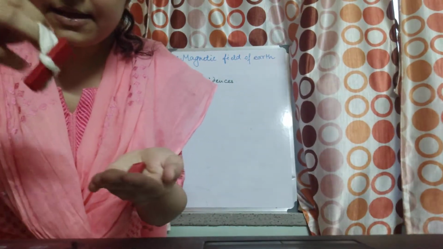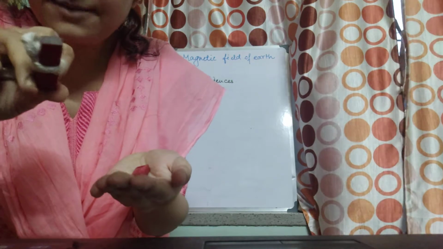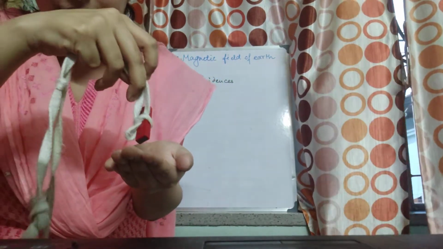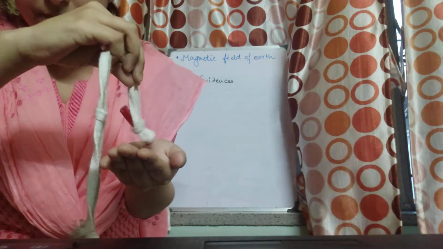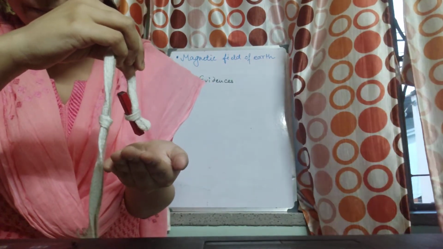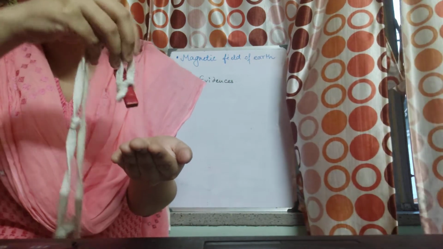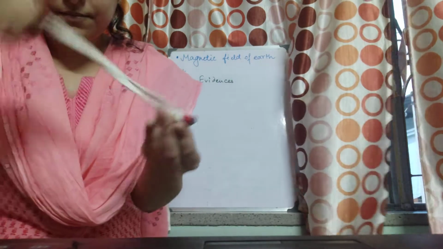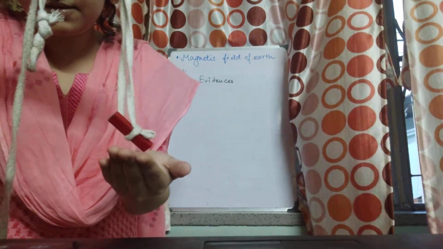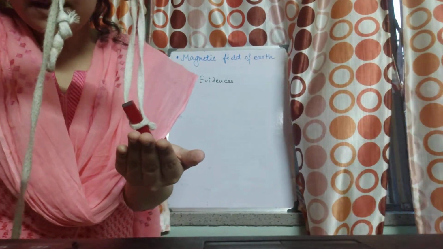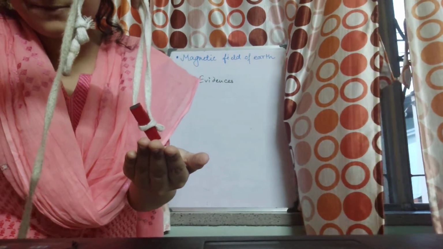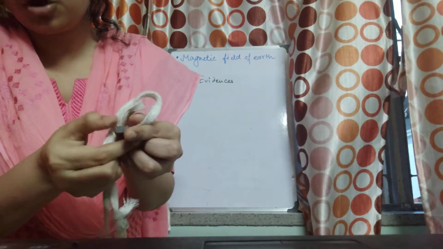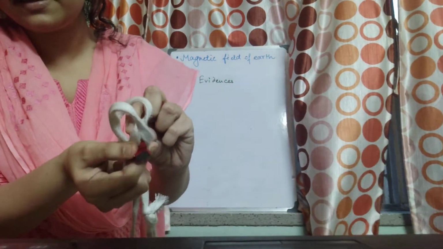I'm trying to put this S over here, it will automatically align itself. See, it's moving. Again I'm trying. See, it's aligning itself in such a way that the north pole is this side, south pole is this side.